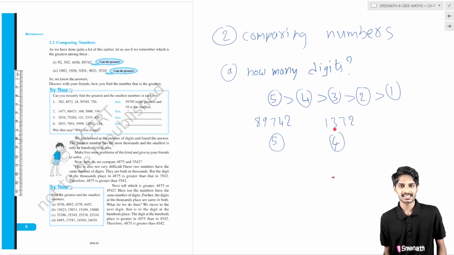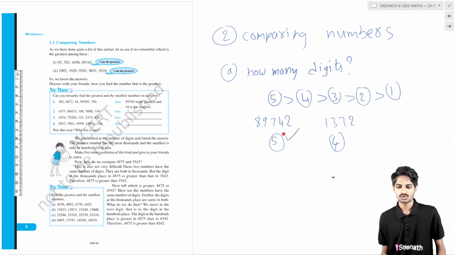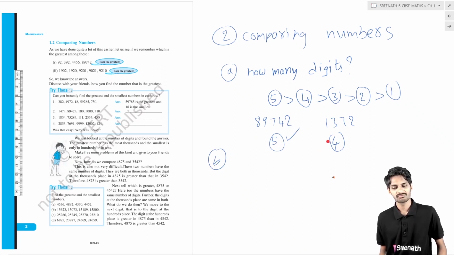So which number is greatest? The number which has the most digits is the greatest number. This number has 5 digits, this number has only 4 digits. So among these two numbers, which is greatest? This one has 5 digits, that's why this is the greatest number. Next case: what is the second rule you have to follow? If one is a 5 digit number and the other is a 4 digit number, we simply say the 5 digit number is the greatest.